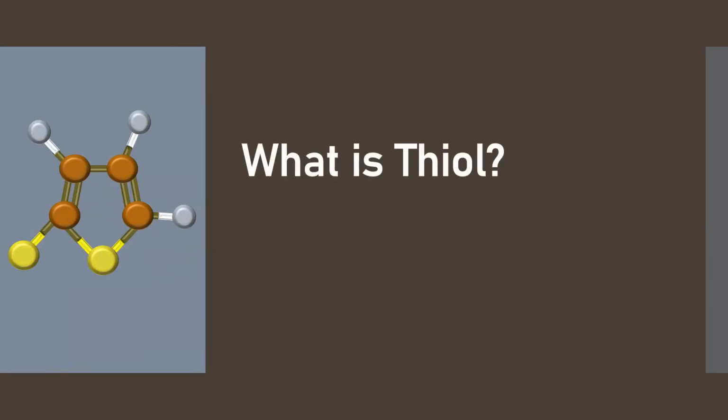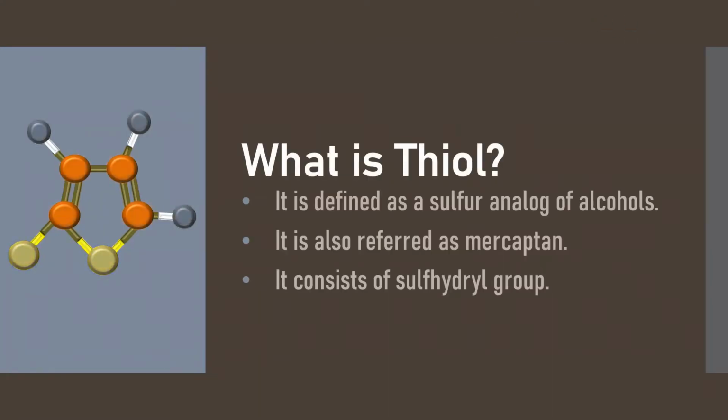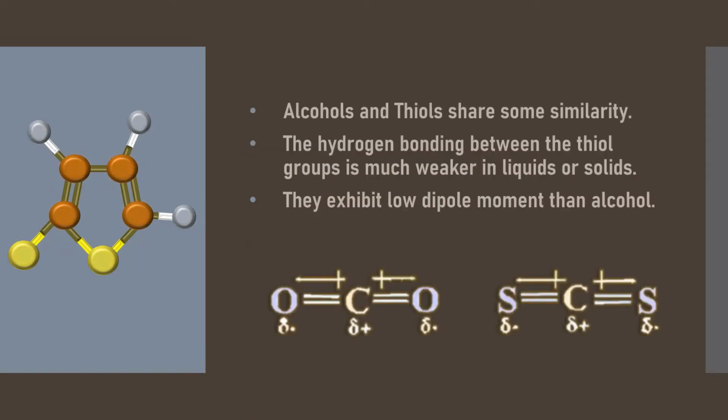So what is thiol? Thiols can be defined as a sulfur analog of alcohols. That is, in simple terms, it is an organic compound containing a sulfur atom. It is also referred to as mercaptan and it consists of a sulfhydryl group. Alcohols and thiols share some similarity.